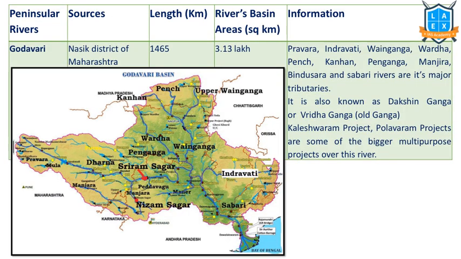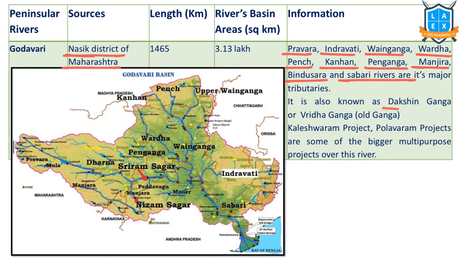The major river system of peninsular India is the Godavari river. Godavari originates from Nasik district of Maharashtra. Pravara, Indravati, Wainganga, Wardha, Pench, Kanhan, Penganga, Manjira, Bindusara, Sabari are major tributaries of the Godavari river.